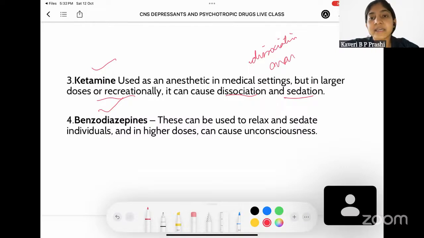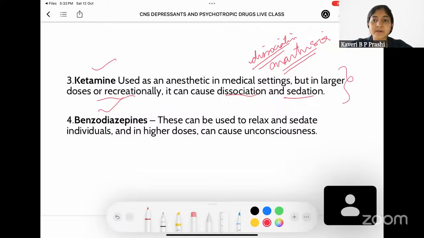That is, if ketamine is used as an anesthetic agent, the person feels like he is detached from this world. He is flying around the world in an aeroplane, or he has gone to space. Such effects are seen whenever ketamine is used as anesthesia, and that is a pleasant thing. That is why it has become a drug of exploitation, and also it is used as a knockout drug.